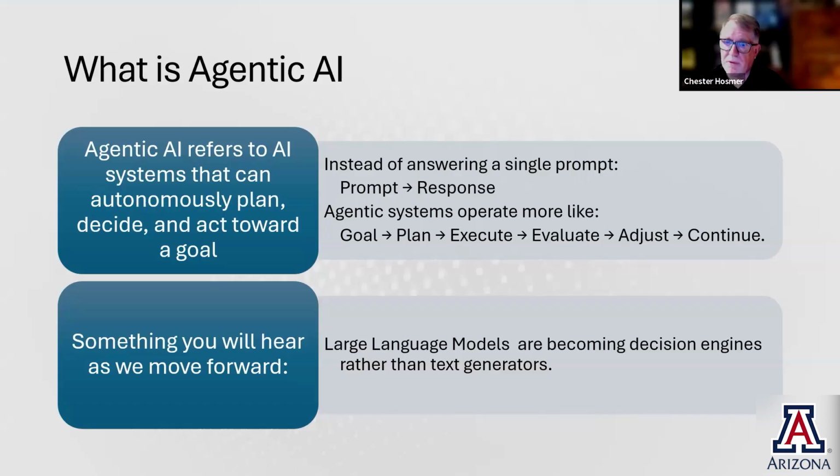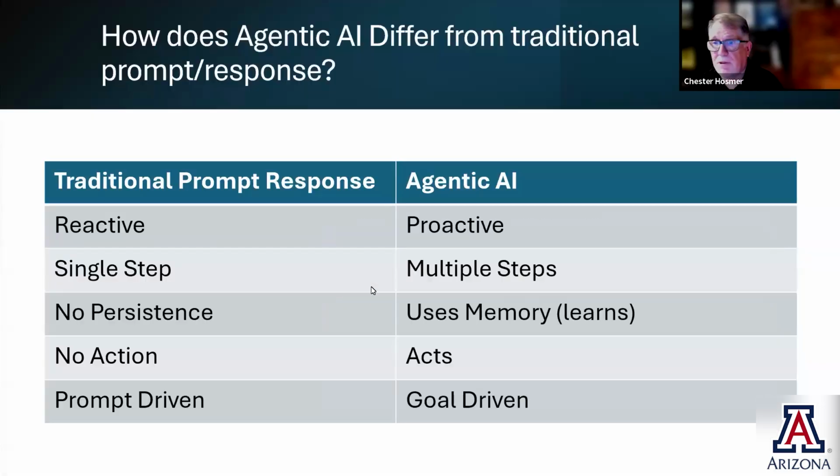Something you'll hear as we move forward: large language models like OpenAI are becoming decision engines rather than just text generators. So the concept is using the model to do something more significant than just prompt response and act on its own, in some ways autonomously, which makes people nervous, but that's what we're asking it to do.